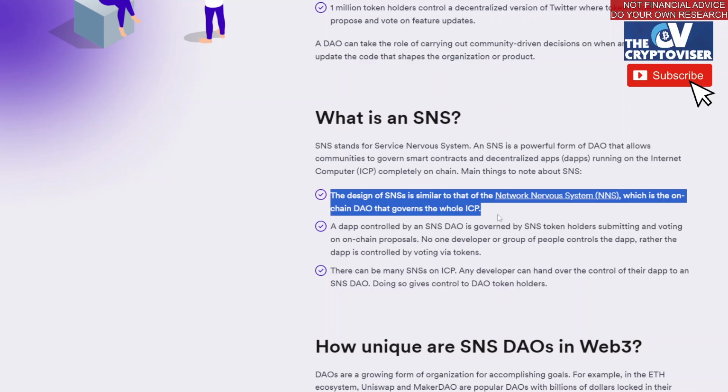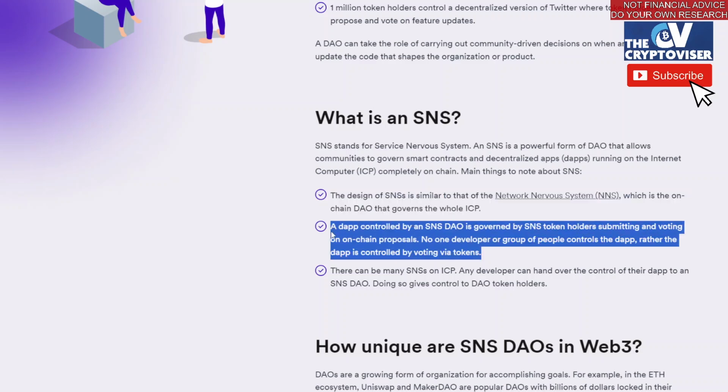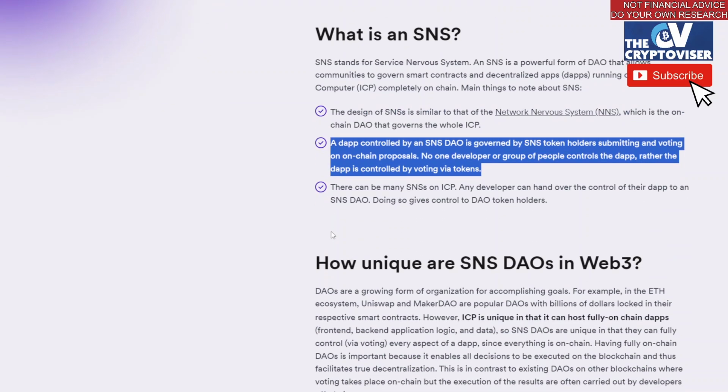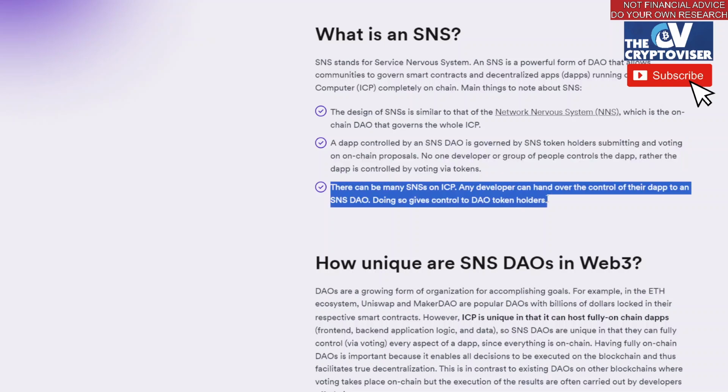A dApp controlled by the SNS DAO is governed by SNS token holders submitting and voting on on-chain proposals. No one developer or group controls the dApp. Rather, the dApp is controlled by voting via these tokens. There can be many SNSs on the ICP, therefore many DAOs. Any developer can hand over control of their dApp to an SNS DAO. Doing so gives control to DAO token holders.